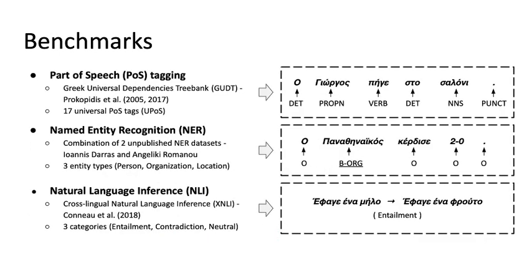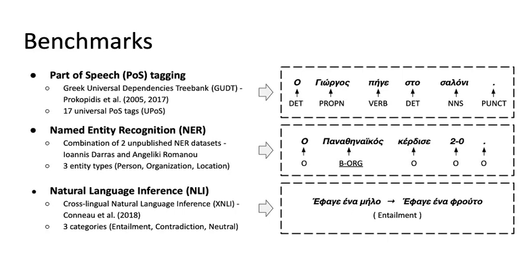The first downstream task is part-of-speech tagging, and we will use the Greek Dependency Treebank published by Prokopidis et al. All sentences in the dataset have been annotated with POS tags from a collection of 17 universal POS tags. The second downstream task is named entity recognition. Since there are no publicly available datasets, we will use two recently published datasets developed by Ioannis Daras and Angeliki Romanou. As both datasets are fairly small, we will merge them. Sentences have been annotated for persons, organizations, and locations.